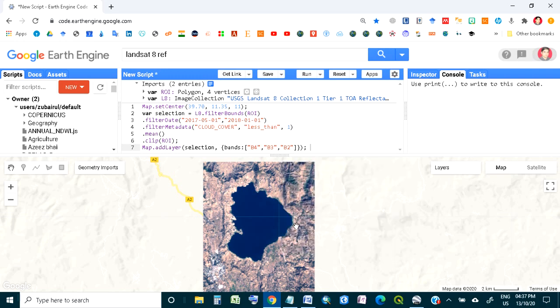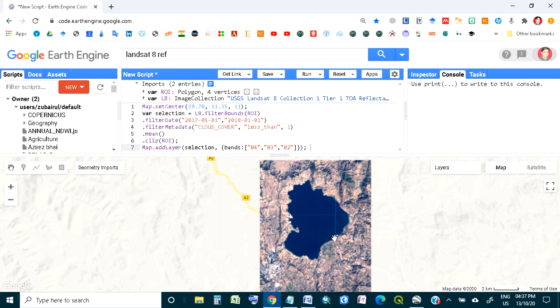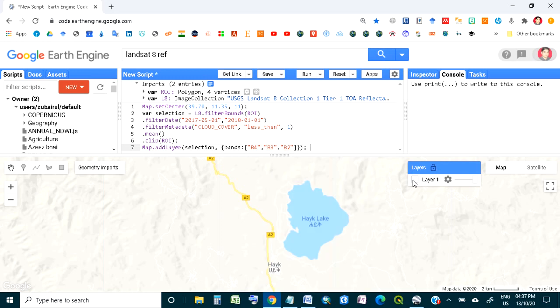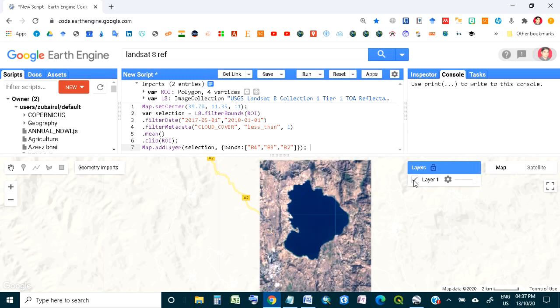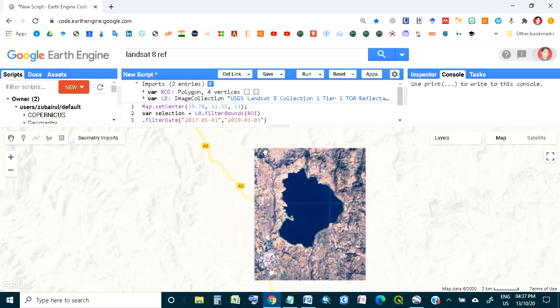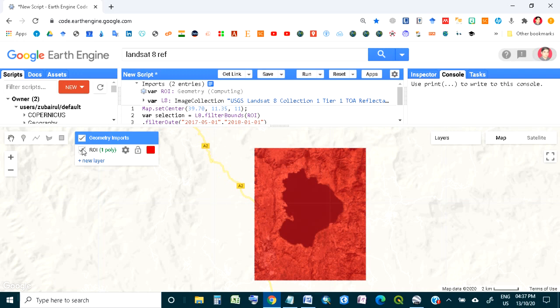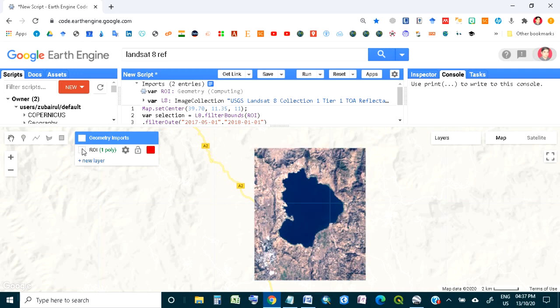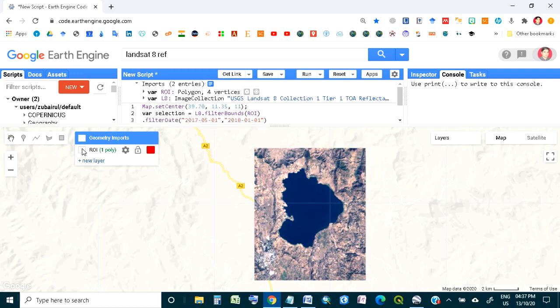As you can see here, this is the Lake Hike, and I think there is a town, the name of this town is maybe Hike. You can see here, yeah, the town name is also Hike. And the good thing with this is, you have given your region of interest here, but what you realize is it is not covering the whole town or the area.